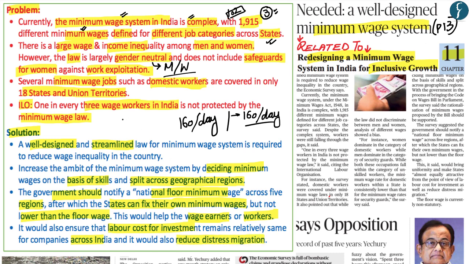An example of this is, let's say a security guard is earning rupees 160 within the state of Punjab, but only rupees 110 in the state of Uttar Pradesh. Therefore, individuals from Uttar Pradesh would migrate to Punjab so as to get a higher paying job, whereby their minimum wage is also protected by state law. But according to the economic survey, if a national floor minimum wage is set across India, which every state has to follow, then the difference between the minimum wage across states would not be very large, and therefore it would reduce distress migration from poor states to richer states within India.